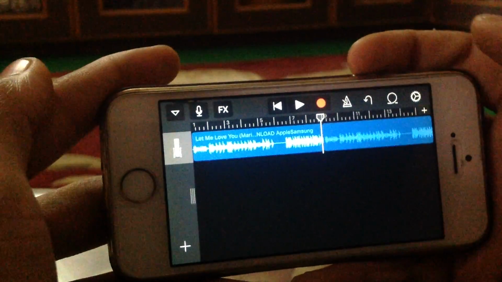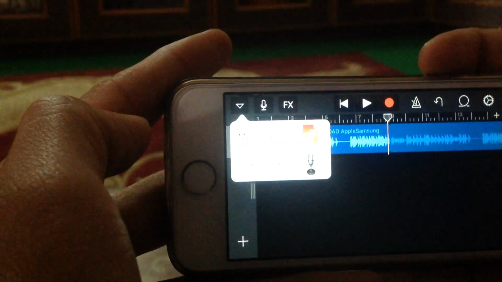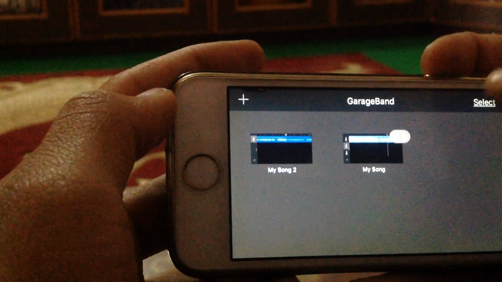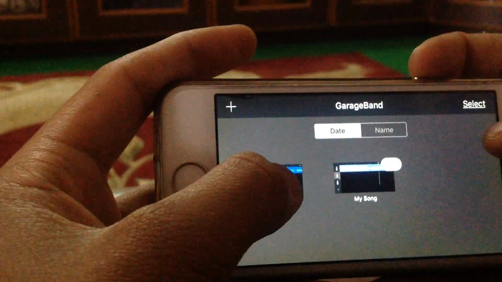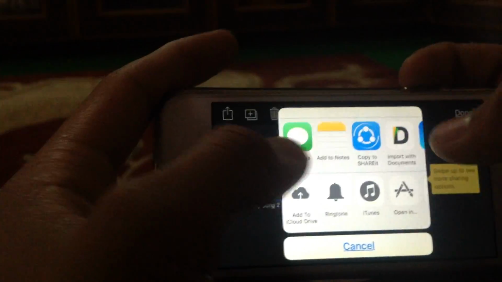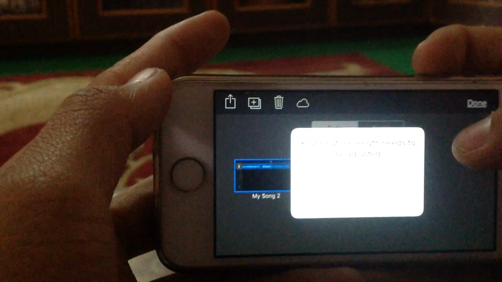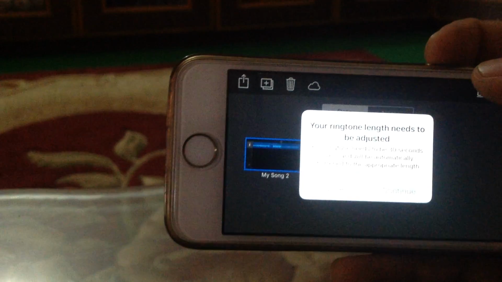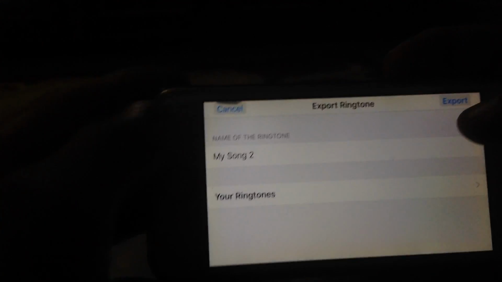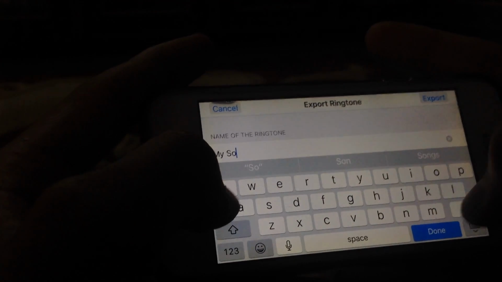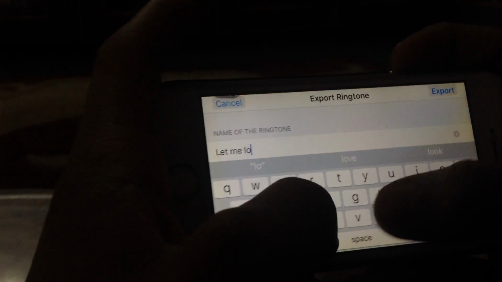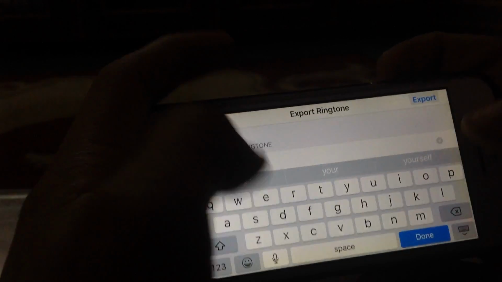And you have to do this thing. Click this option, it will show you here my song instruments. Click on my song, it will save your song, this is my song too, and click it here. It will come, this one option, go here and scroll it down, ringtone. Click on ringtone and it will pop up this option. No worry, okay, do continue and type the name. And export.